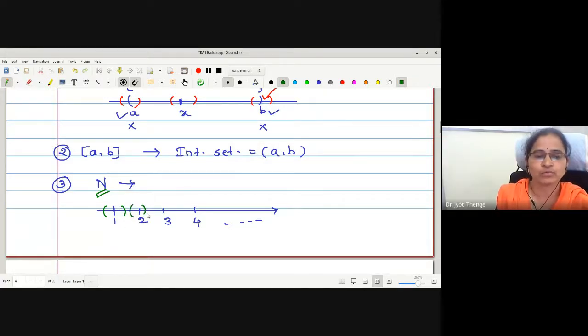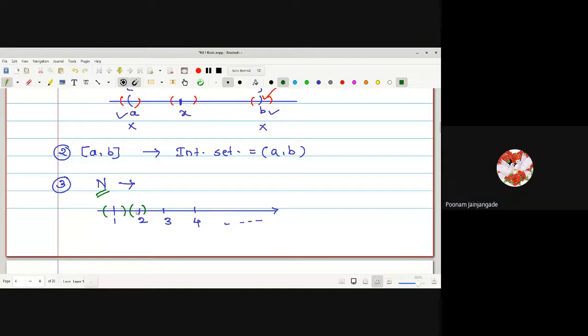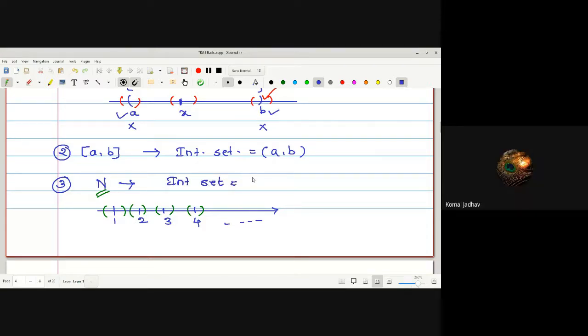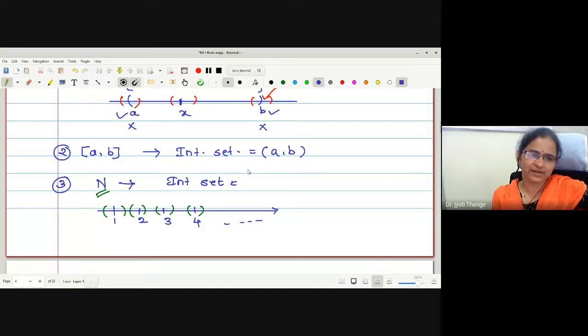What for 2? Yes. What for 3? Yes. Yes. Therefore, no elements are the interior points. Therefore, what is interior set? Open interval 1 to infinity. 1 to infinity नहीं है ना?